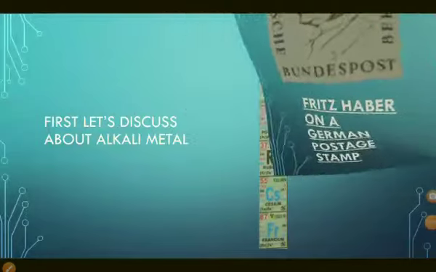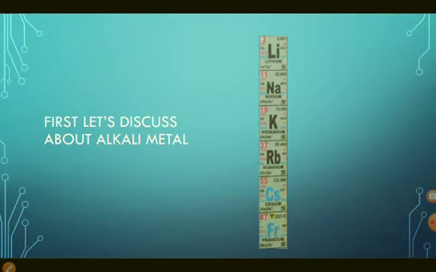Now let's come to the next topic. First we will discuss alkali metals, a collection of 6 similar elements. These elements react fiercely with water to produce hydrogen gas and an alkaline solution, and with the oxygen in air to produce compounds called oxides. Alkali metals are highly reactive and are not found in pure form in nature, but as compounds.